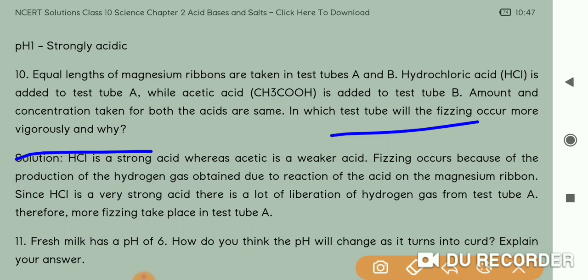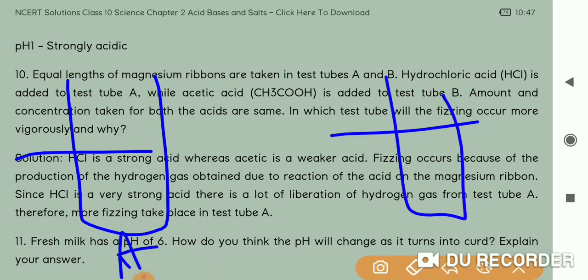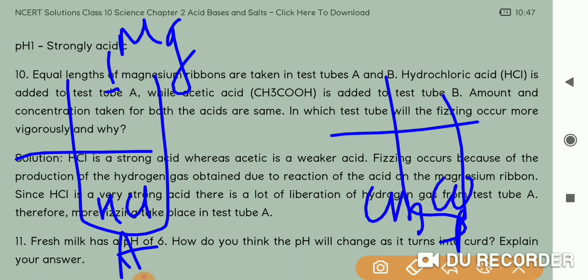The amount of bubbles will be more in... suppose this is test tube A and this is test tube B. Here I am having HCl and have added Mg, magnesium ribbon. Here is the CH3COOH, and here also I have added Mg.